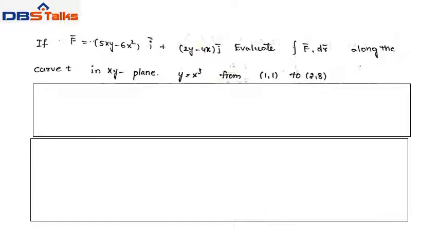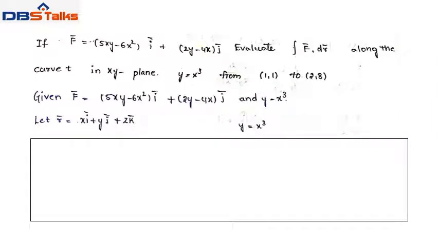Next problem: if f bar equals (5xy minus 6x square) i bar plus (2y minus 4x) j bar, evaluate integral f bar dot dr bar along the curve in the xy plane y equal to x cube from points (1,1) to (2,8).